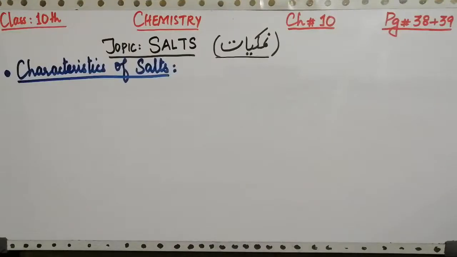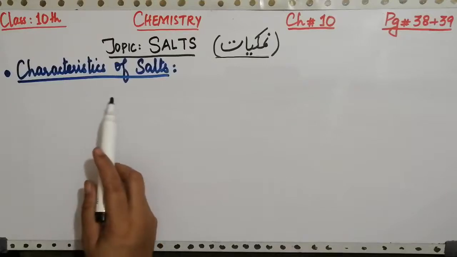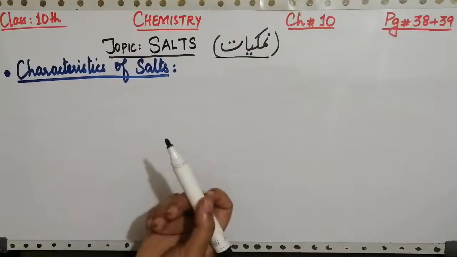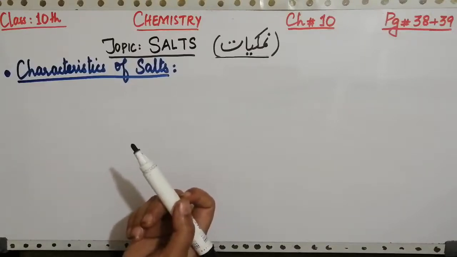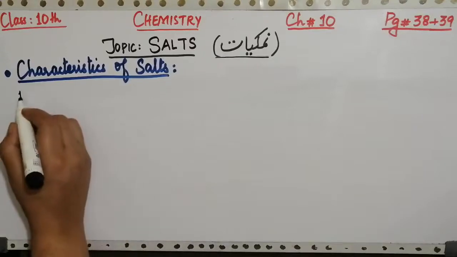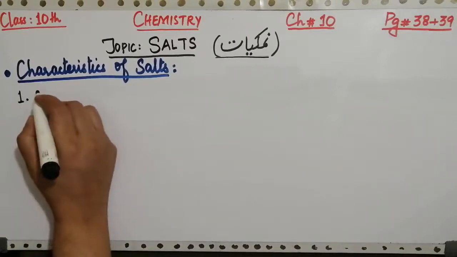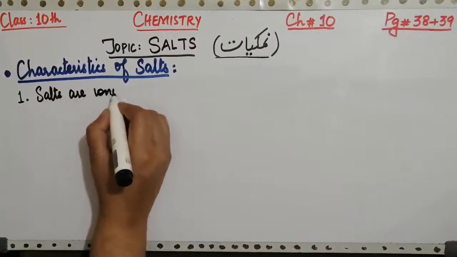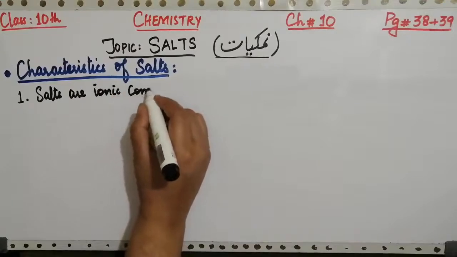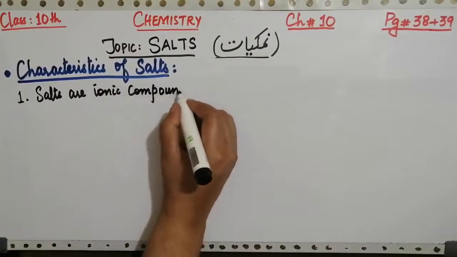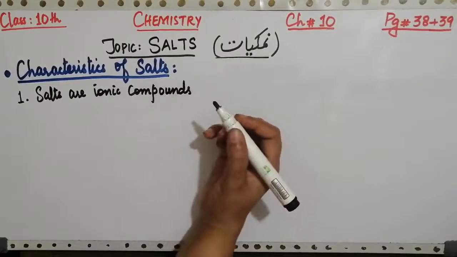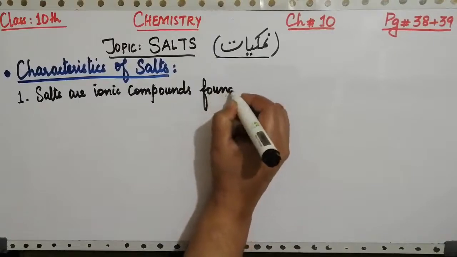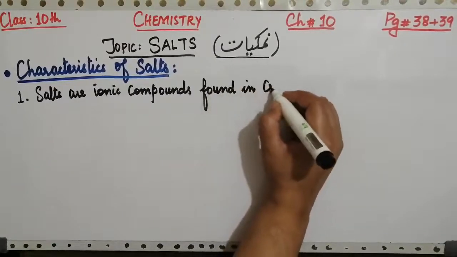Now the last topic of today's lesson is related to the characteristics of salts, यानी salts की कुछ general properties जैसे कि आपने acids और bases में भी पढ़ी थी. So starting from the first property of the salt, that salts are ionic compounds. What are ionic compounds? Those compounds which are made up of positive and negative ions, they are called ionic compounds, and mostly the salts are present or found in crystalline form.